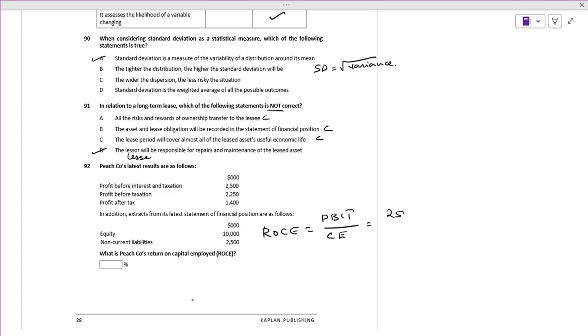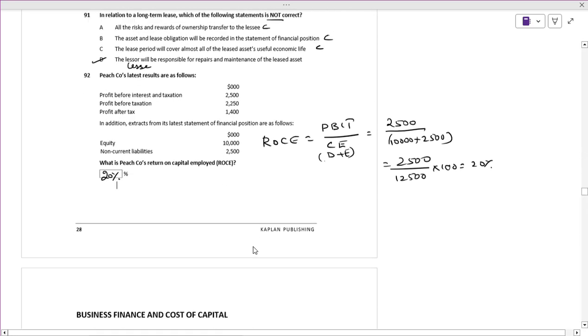Profit of 2,500 divided by 10,000. Capital employed is nothing but debt plus equity, or equity plus debt, both are the same, okay? 2,500 divided by 12,500 times 100, okay? It comes to 20%.